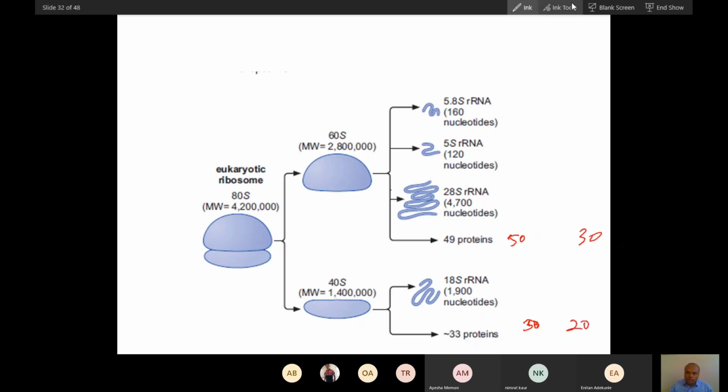So these are the differences. That is why this is more sophisticated: more RNA, more protein. You don't have to memorize all, you just have to memorize the rRNA. These 3 rRNA are part of the larger subunit. This is part of the smaller subunit. I can ask a question from this: which of the following is part of the smaller subunit? So the answer is this.